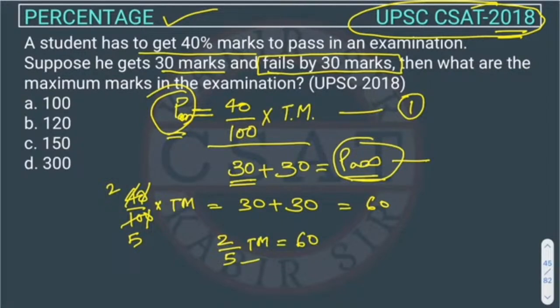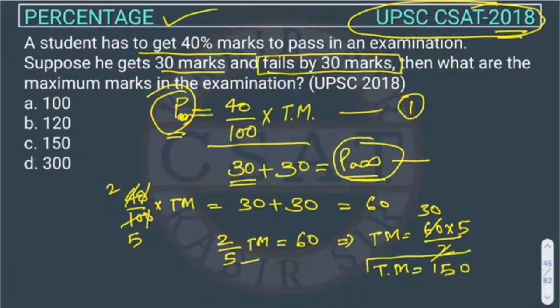This 5 will come to this side and get multiplied, and the 2 will divide this, right? So the equation will become 60 into 5 by 2. From 2 we can cancel this 30. So the total marks will be 150. So this is our answer. This is a very easy question, right? So option C is the correct answer, right?